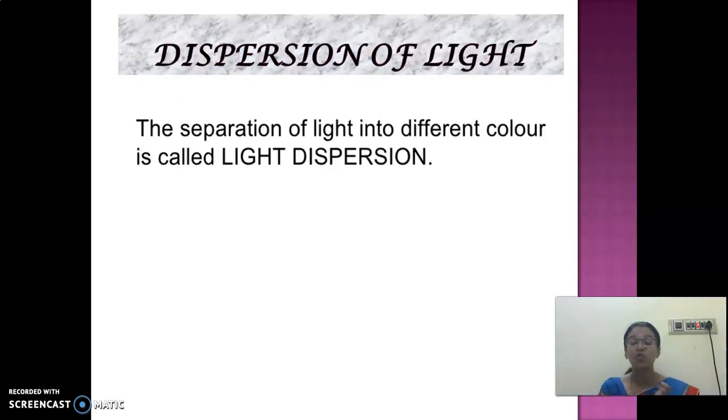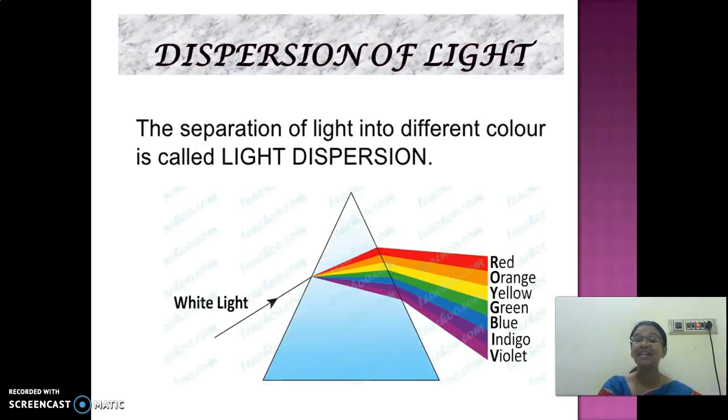Dispersion of light. White light splits into 7 different colors. They are VIBGYOR: violet, indigo, blue, green, yellow, orange and red. These are all the 7 colors. I said, right, in the scale, while we are seeing the scale with the help of sunlight, we are able to see some different colors. So how many colors are there? Totally there are 7 different colors in white light. But black does not contain any color in it. White light consists of all the colors. Clear, children?